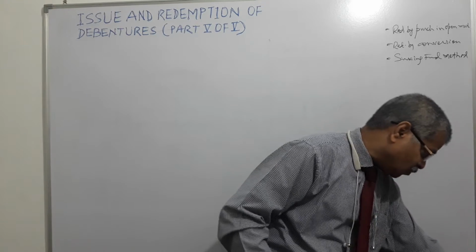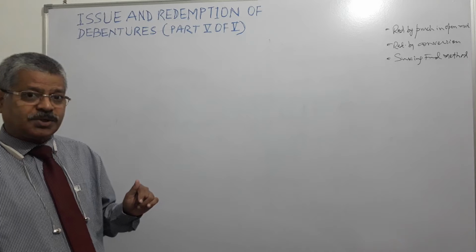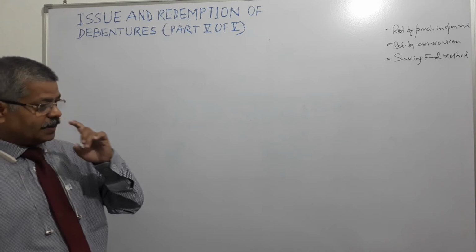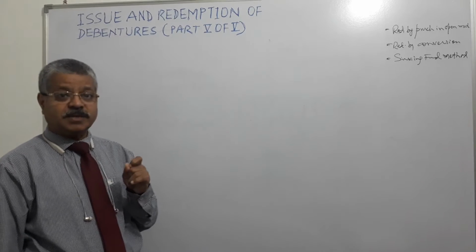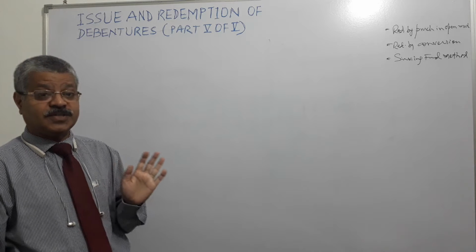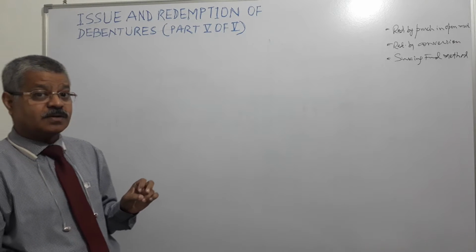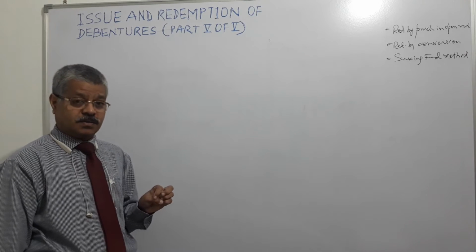So we already know, and one thing to notice, in respect of convertible debentures, the company or the debenture issuer doesn't need to maintain debenture redemption reserve, right?